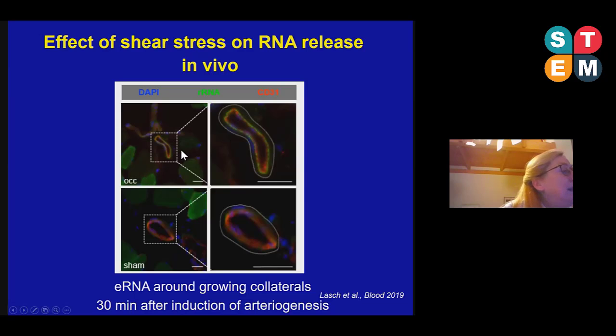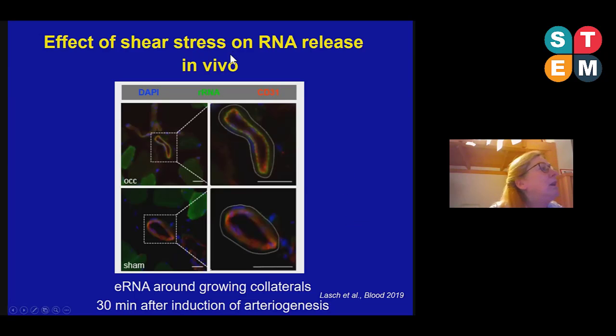Only in growing collaterals, however, not in resting collaterals. This is the sham-operated side of the mouse. Here also is a pre-existing collateral, and here you can see more or less no extracellular RNA.